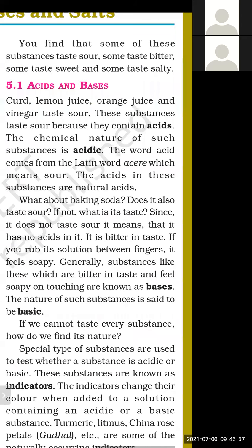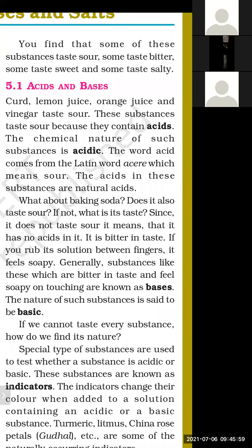You find that some of these substances taste sour, some taste bitter, some taste sweet, and some taste salty. Okay, so this is a simple activity which you can perform at your home. Now, acids and bases. What are acids? What are bases? So student, this is your first important term, or you can say this is your first question. What are acids? What are bases?